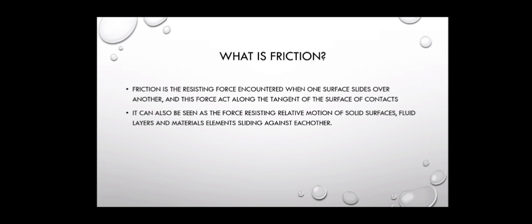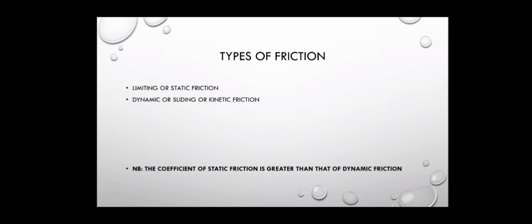Now, let's continue. Basically, there are two types of friction. We have the static friction and the kinetic friction. The static friction can also be referred to as the limiting friction. This is the amount of force that is required to set a stationary body into motion. It is the frictional force experienced by a body that is static, that is not moving at all.